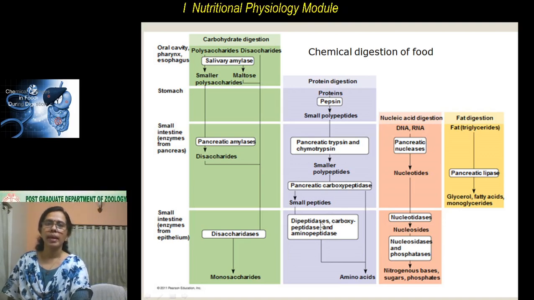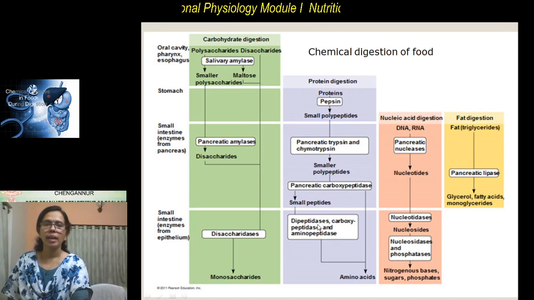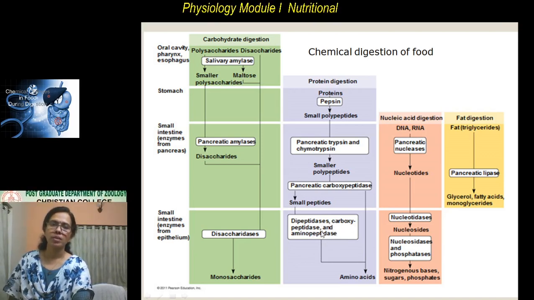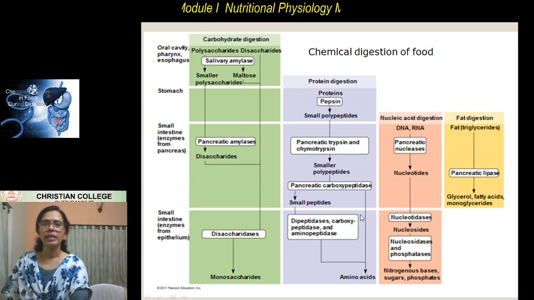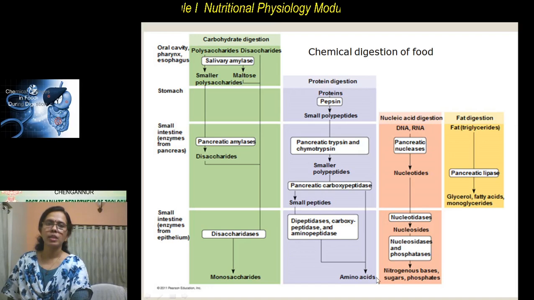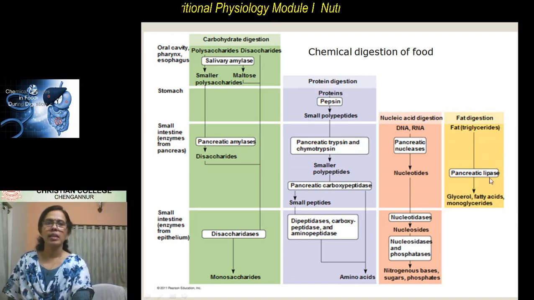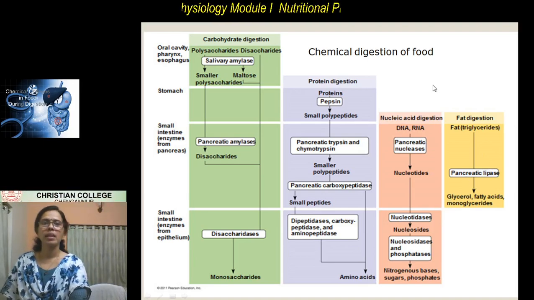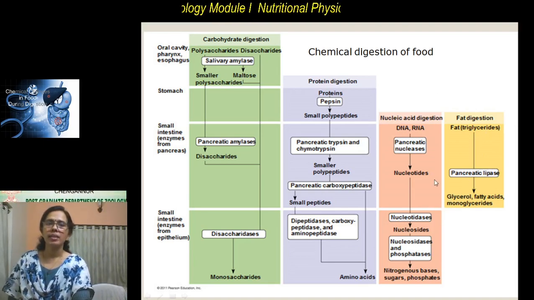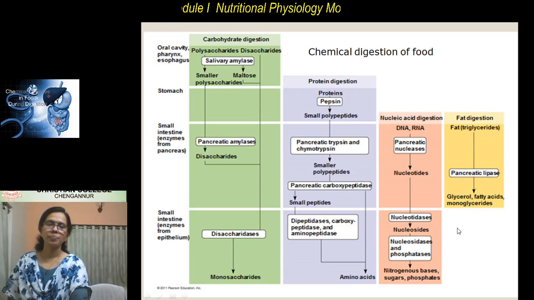Then there are some exopeptidases which act at one end, like dipeptidases, carboxypeptidases, and aminopeptidases, converting the short peptides into amino acids. Then fat digestion is assisted by the pancreatic lipase, converting the triglycerides into fatty acids and glycerol.